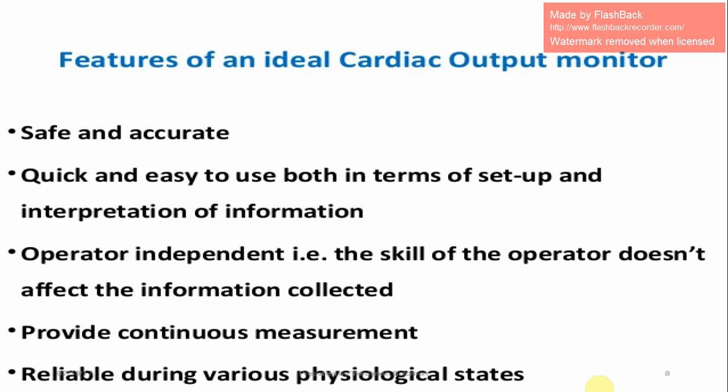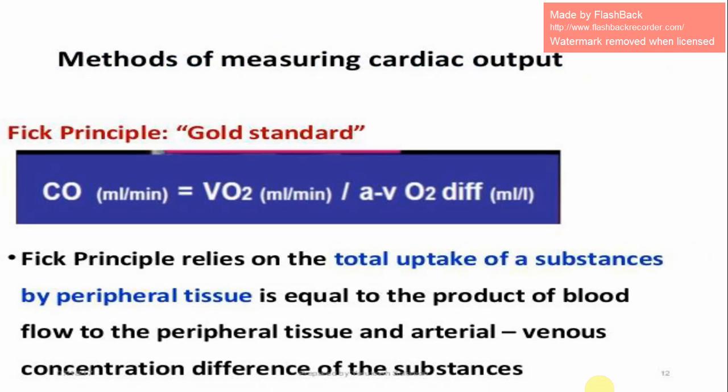Features of an ideal cardiac output monitor: it is safe and accurate, quick and easy to use both in terms of setup and interpretation of information, operator independent, that is, the skill of the operator does not affect the information collected, provides continuous measurement, and is reliable during various physiological states. Methods of measuring cardiac output.